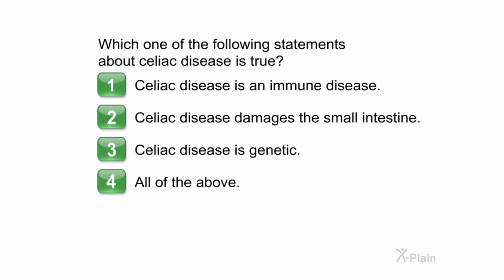1. Celiac disease is an immune disease. 2. Celiac disease damages the small intestine. 3. Celiac disease is genetic. 4. All of the above.